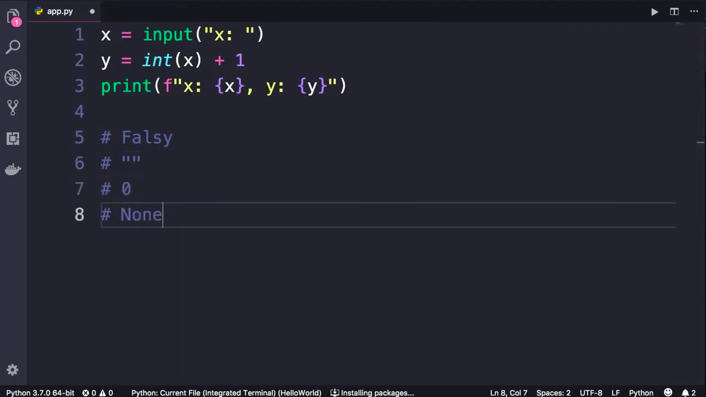We have an object called None, which represents the absence of a value. We'll look at this later in the course. So whenever we use these values in a Boolean context, we'll get false. Anything else will be true. Let me show you a few examples.